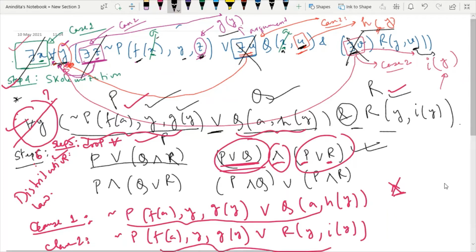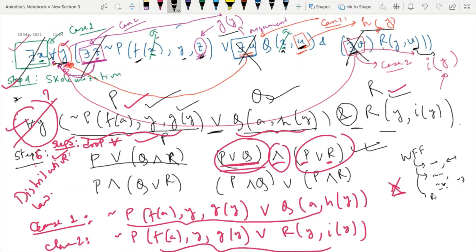So whenever a particular WFF is given to you, first try to remove implication or equivalence sign. Then you just try to remove not. So if you have double not, then you have to perform De Morgan's law, or if you have not on the quantifier, then you have to take the action accordingly.